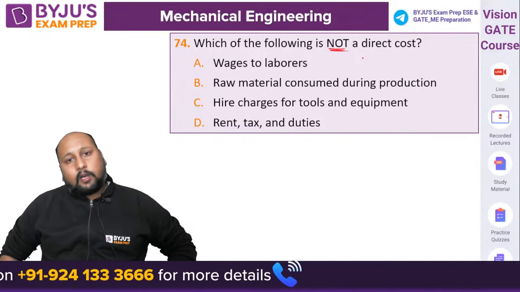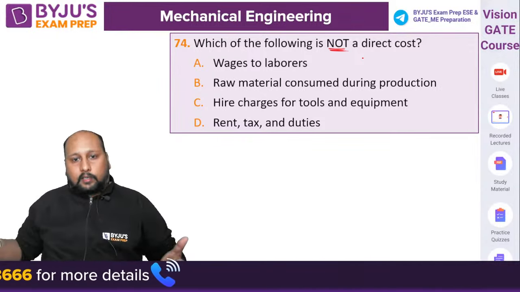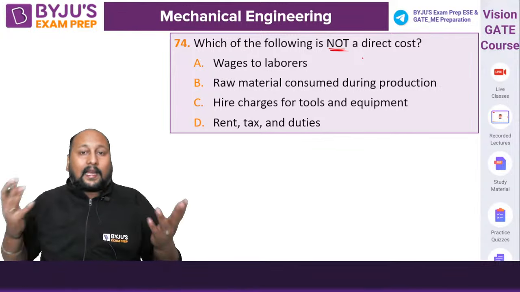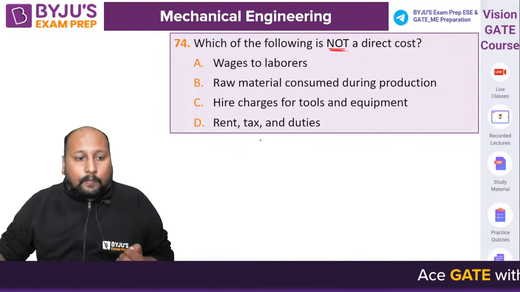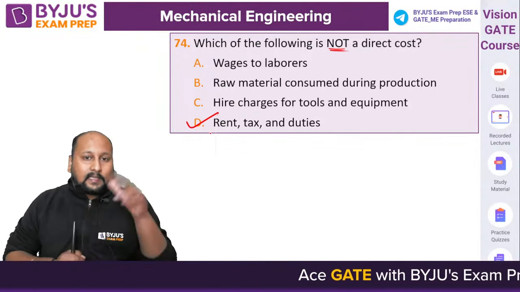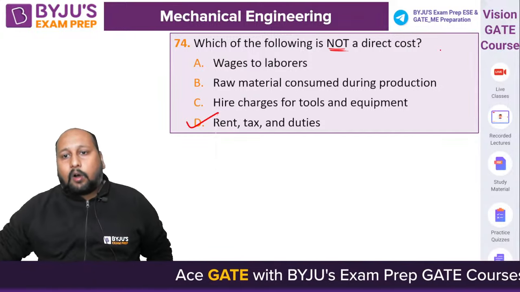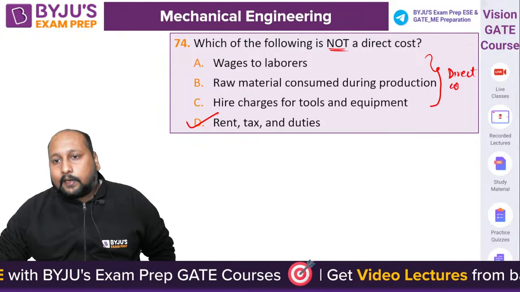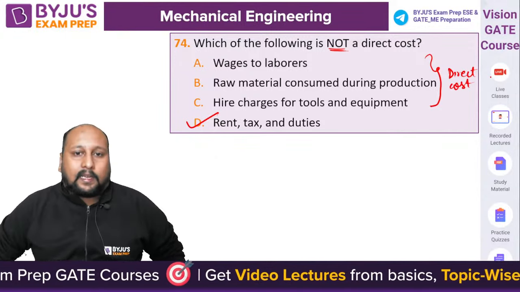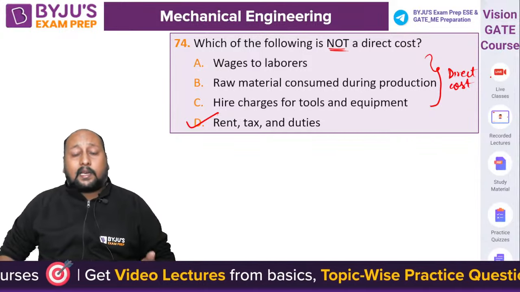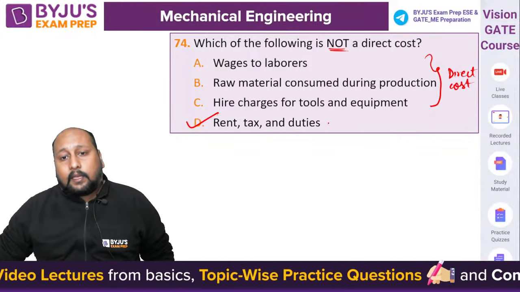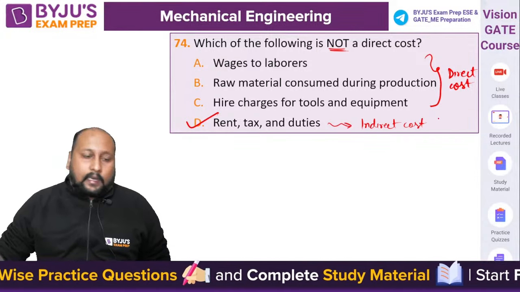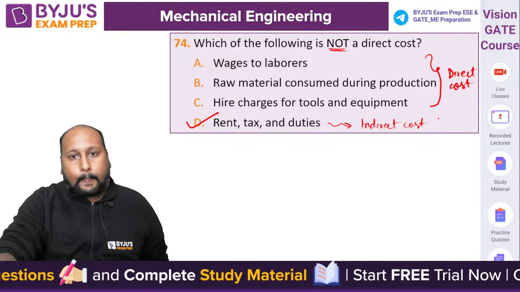Always remember that whenever we are talking about indirect cost, we are talking about those costs which is per day basis, right? So we can have a rent, we can have the taxes, we can have the allowances. So basically that is option D only. This is related to the indirect cost. Rest all these options that is being seen, that is the direct cost only. Okay, A, B, C, all the 3 are direct costs. D, rent, taxes and duties is directly associated with the indirect cost. I hope so this is clear.